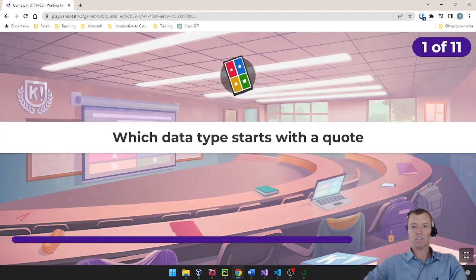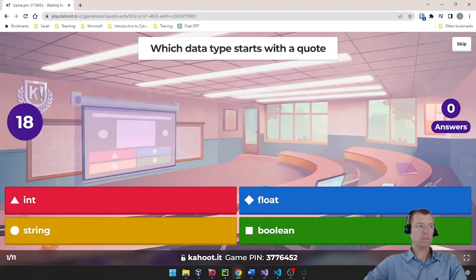What data type starts with a quote? Is that an integer, a floating point number, a string, or a Boolean?